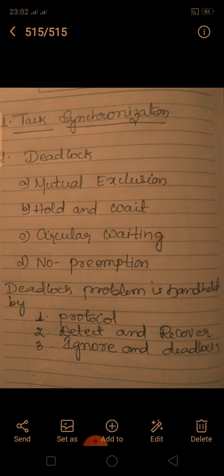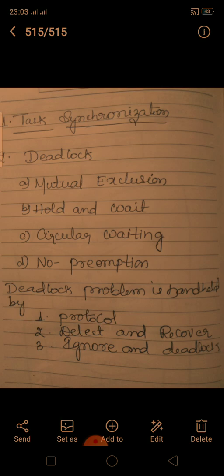And the fourth one is no preemption. No resource can be forcibly removed from a process holding it. Resources can be released only by the explicit action of the process rather than by the action of any external authority. This is called no preemption.